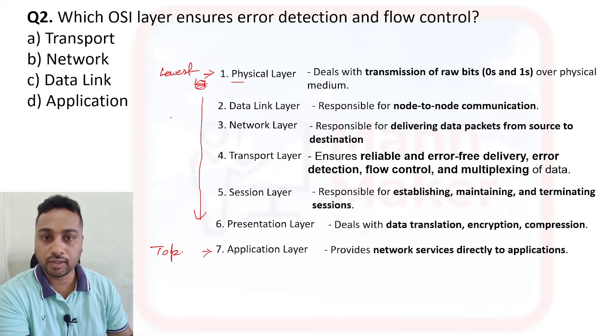You have to remember every layer's function. They will ask questions from anywhere. Here they have asked for ensuring error detection and flow control. So you can see here this error detection and flow control is ensured by the transport layer. So option A is the right answer.